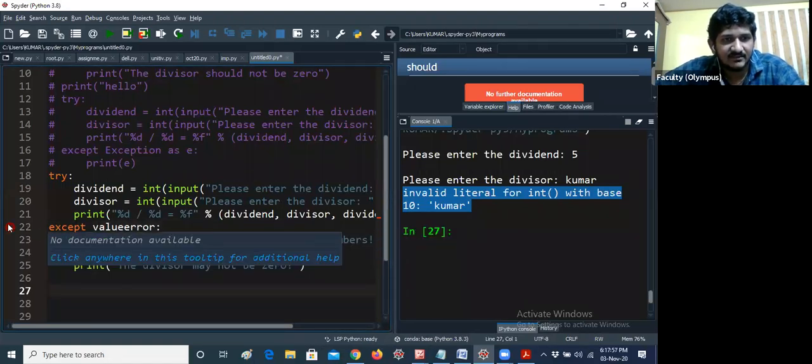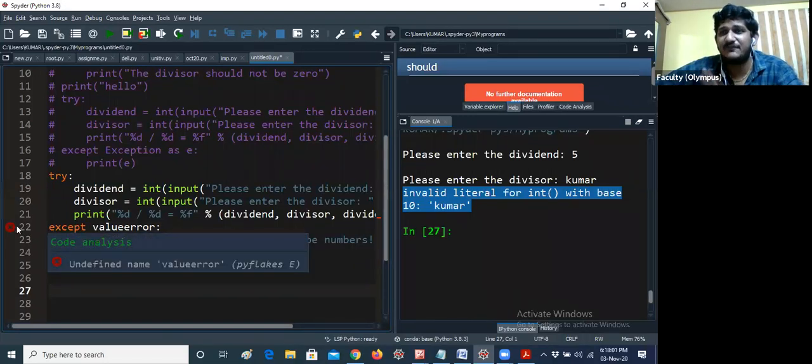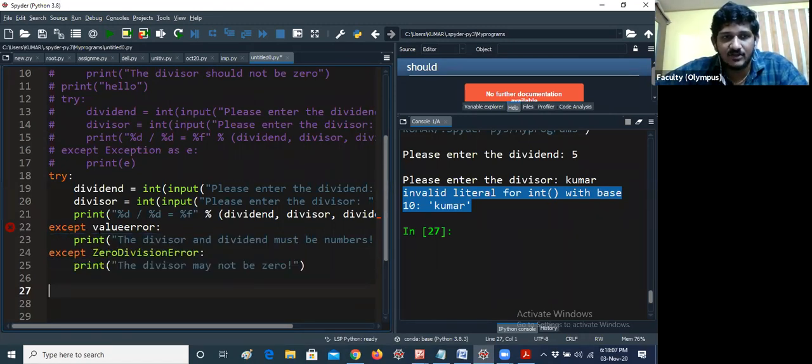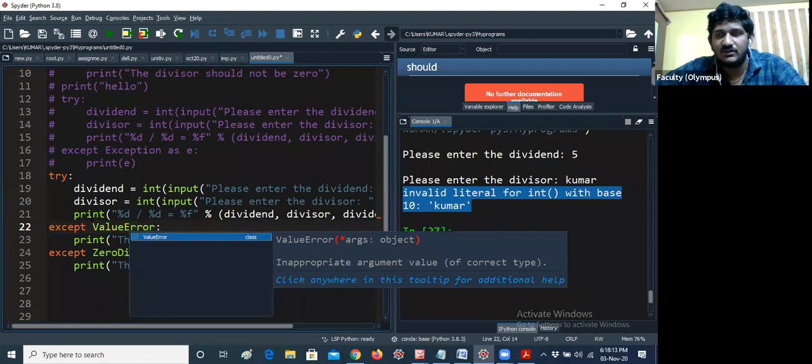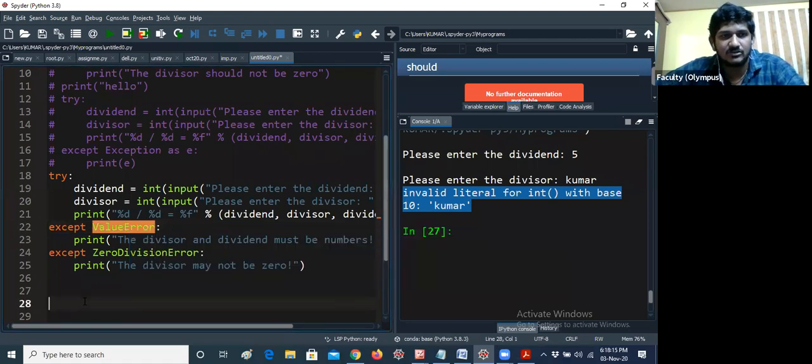You can see the error here: undefined name value error. Because these are predefined class names, you have to remember everything. So ValueError, you have to give V as a capital letter and E as a capital letter here. Otherwise, you can just give except Exception. That's all. That is also fine. It will handle all the exceptions.